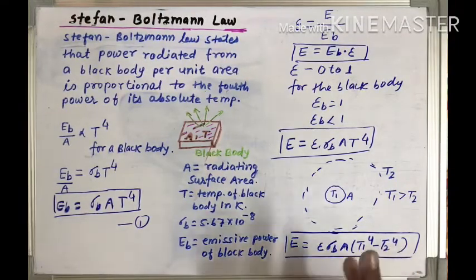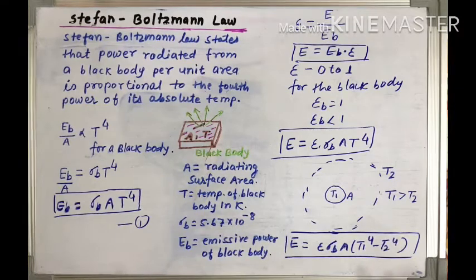So the higher temperature to the power 4 minus the smaller temperature to the power 4. In a case like our surroundings, if there is an object at some temperature and we want to calculate the emissive power of that, or the rate of heat transfer from that object in the form of radiation, we can calculate it with this equation: E is equal to epsilon sigma B A into T1 to the power 4 minus T2 to the power 4.